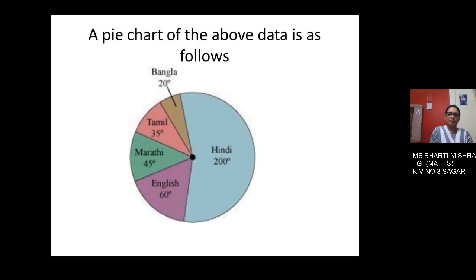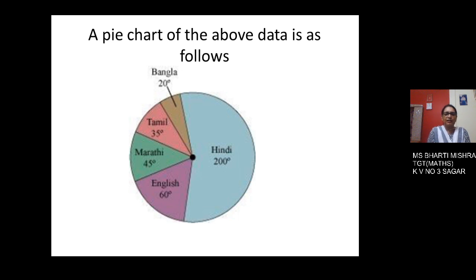Now let us start. See children, in your protractor it is in the form of a semicircle. So drawing an angle of 200 degree is difficult. So it will be better that you start with the acute angles first and then the resultant will be the Hindi. So first draw a circle of any radius. After this, mark the radius and draw an angle of 60 degree to get English.